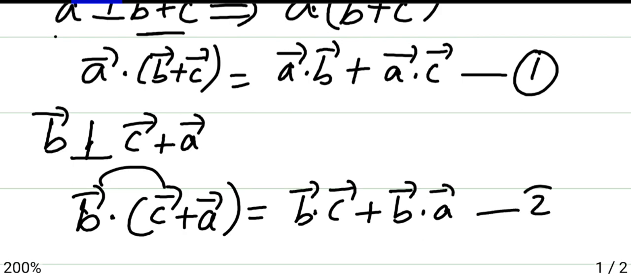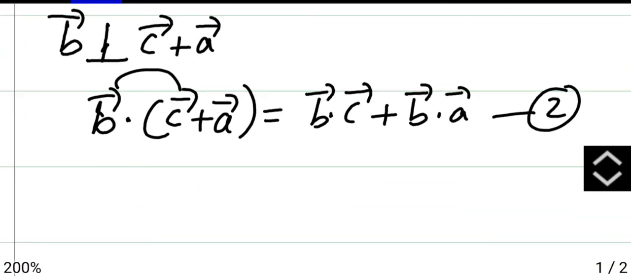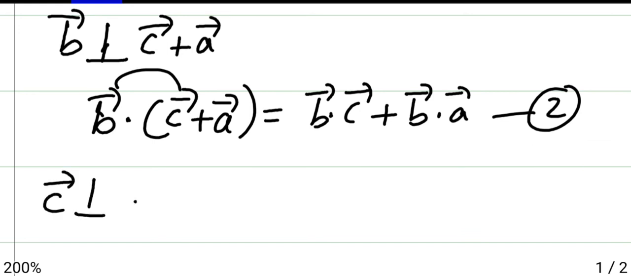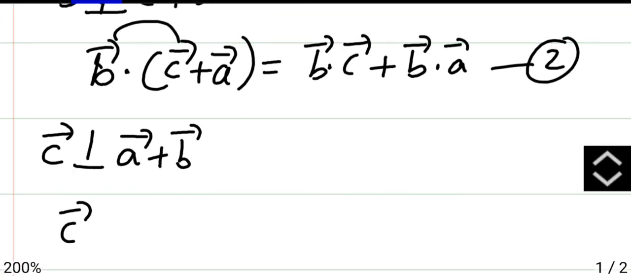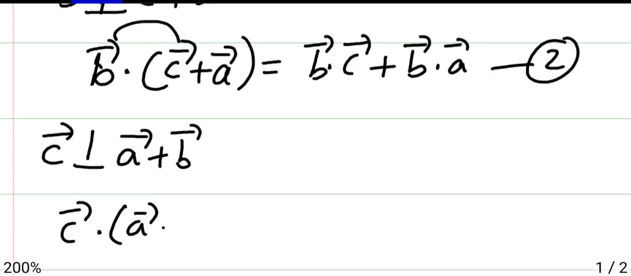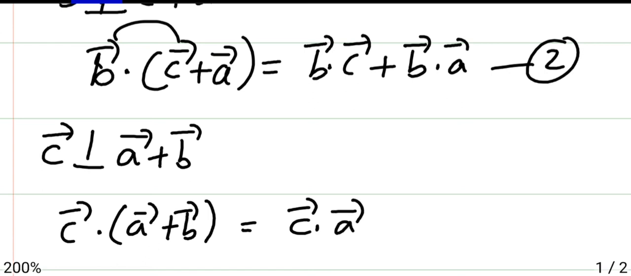Call this as 2. Then the third alphabet is C. C vector is perpendicular to A vector plus B vector, which gives you C vector dot A vector plus B vector is C vector dot A vector plus C vector dot B vector. Call this as 3.